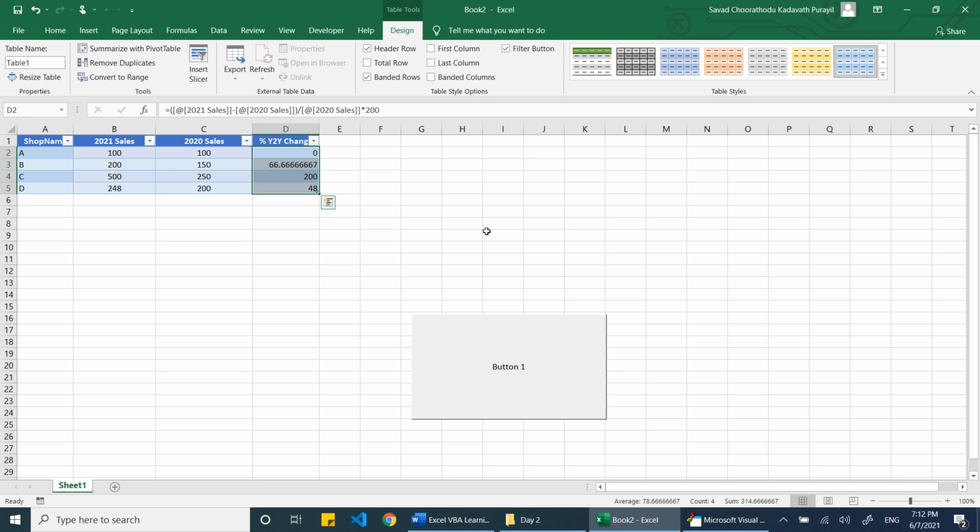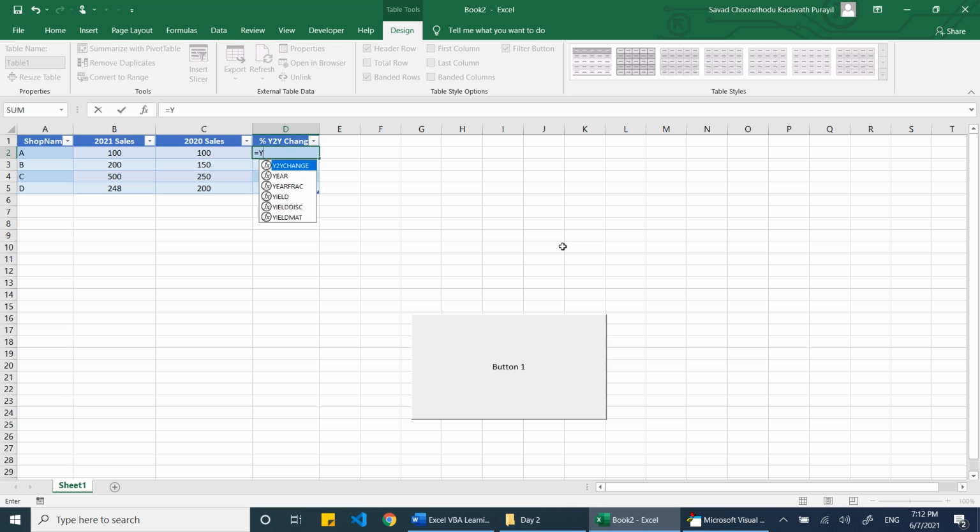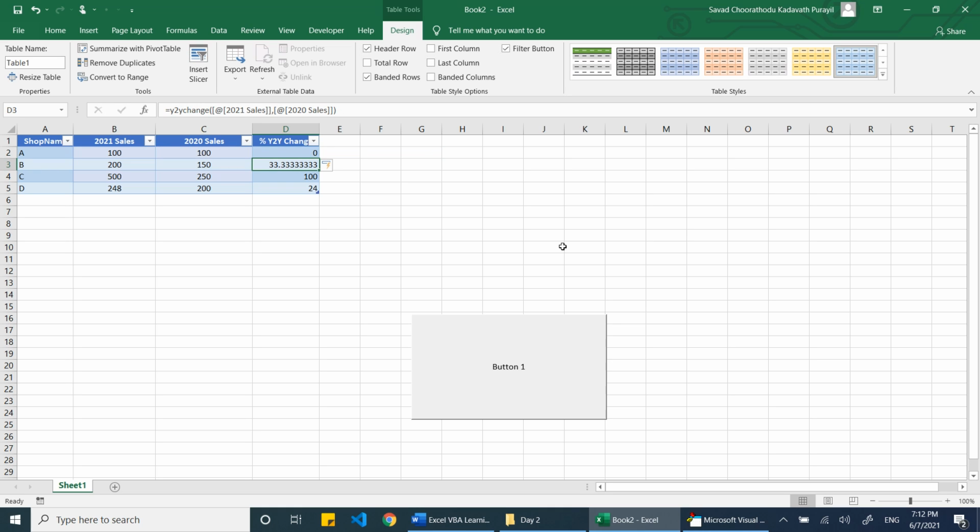Now let's see how we can use it in Excel. Let me delete the earlier formula. Equal to, and now you can see a formula like year to year change, which we defined. The bracket started, and we need to give this year data, comma, last year data. Just press enter. Now you can see how simple it is.